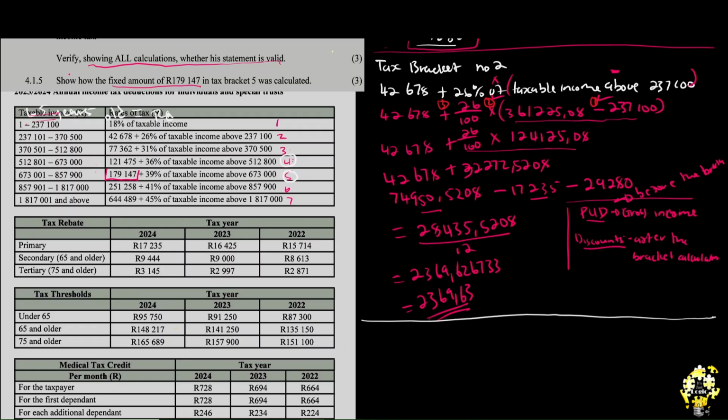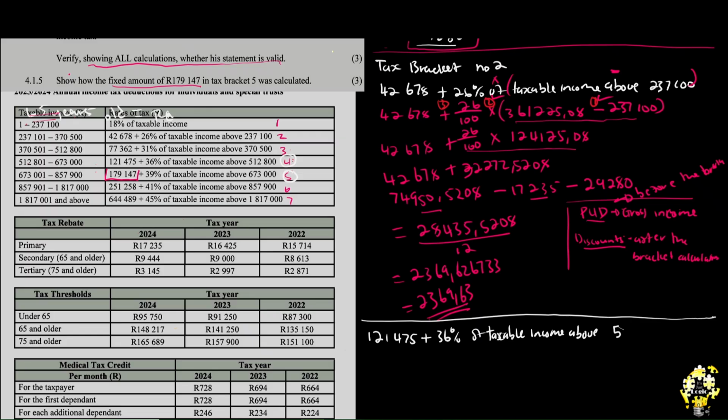The tax rates for number 4, they say that 121,475 plus 36% of taxable income above. What is it above?